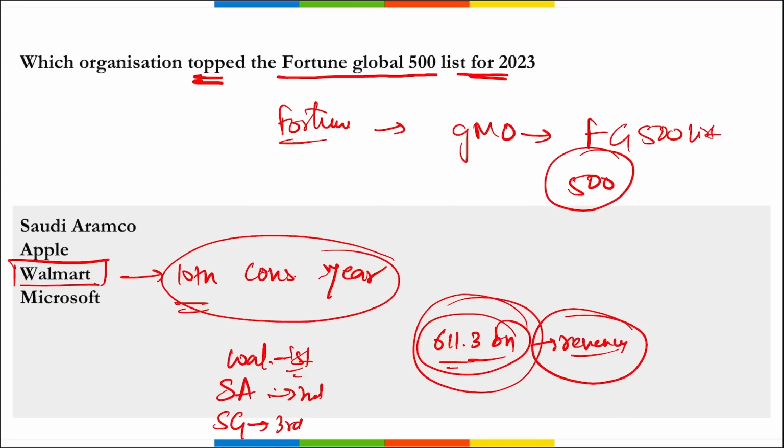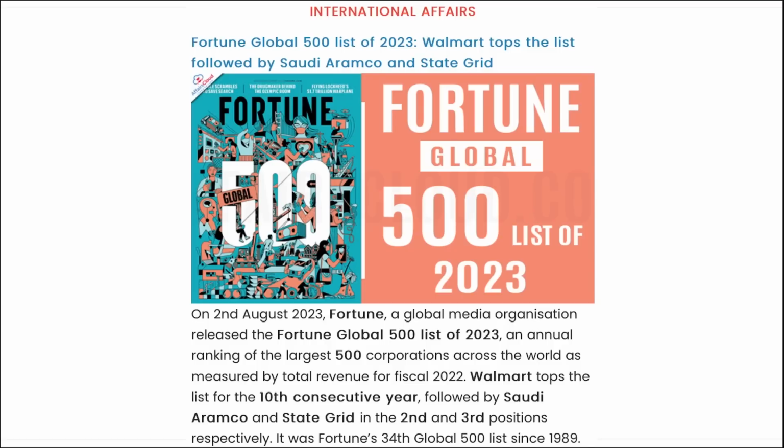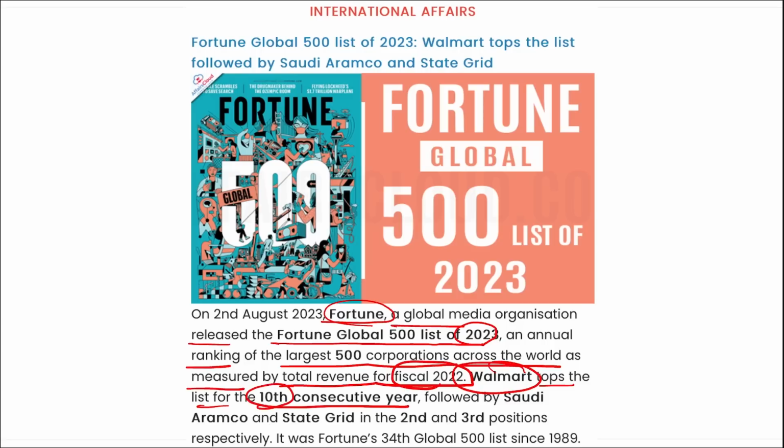Next. So here you can see Fortune, a global media organization, released the Fortune Global 500 list of 2023. That is an annual ranking of the largest 500 corporations across the world as measured by total revenue for fiscal 2022. Here Walmart tops the list for the 10th consecutive year. That was followed by Saudi Aramco, State Grid in second and third position, right? And it was the 34th edition of this Fortune Global 500 list since 1989.